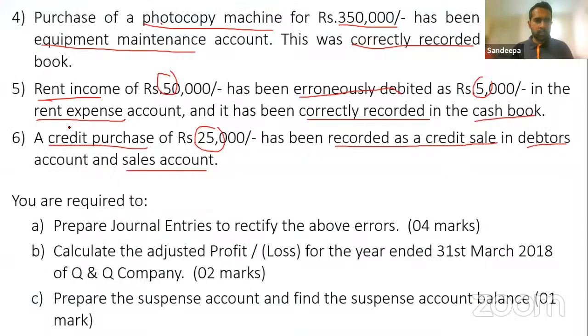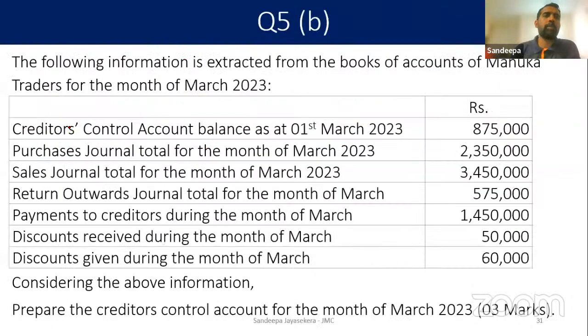So we have completed everything here. We did this part. Part B is there, not a difficult part. Look at the requirement, children. You are supposed to prepare the creditors control account for 3 marks. Whatever information is given, you need to prepare the creditors control account. We'll see what information is here.